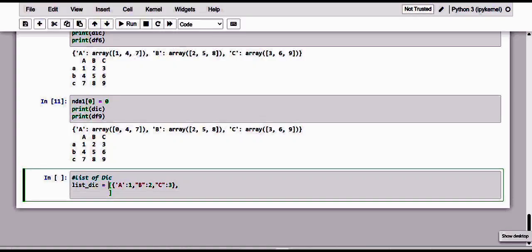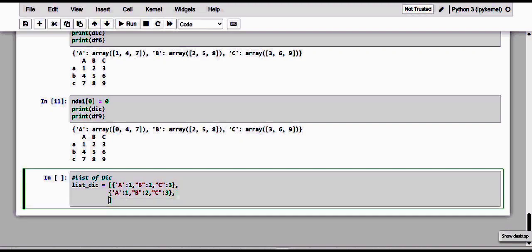And kindly note, I'm just going to copy this, because it is all about the series. Only the values I'm going to change here: 4, 5 and 6, then 9, 8, lastly 7.